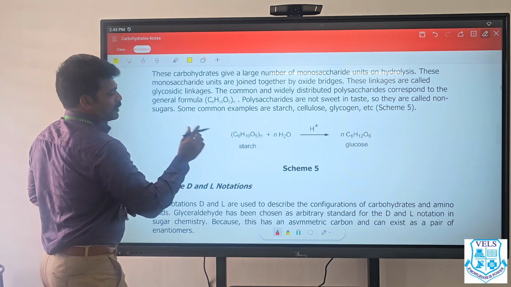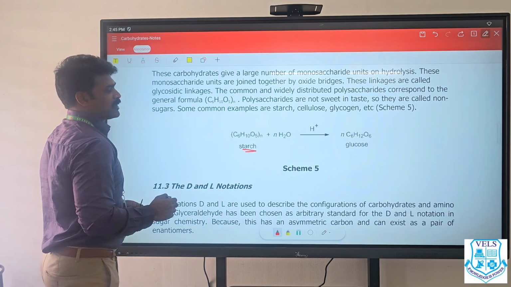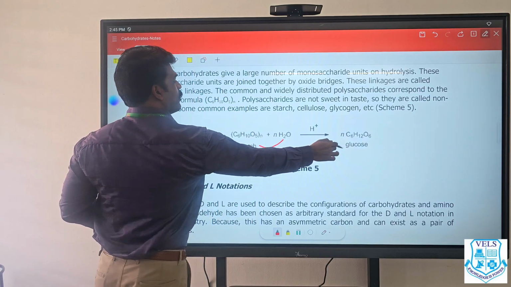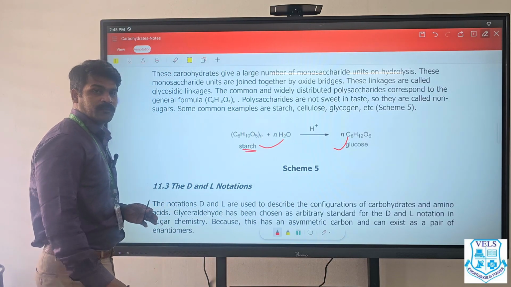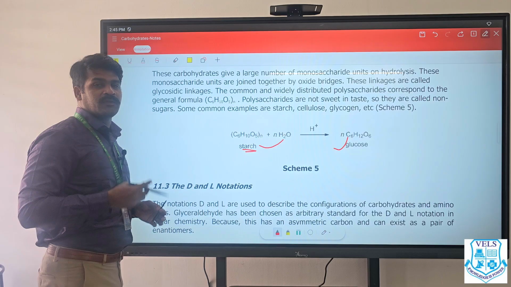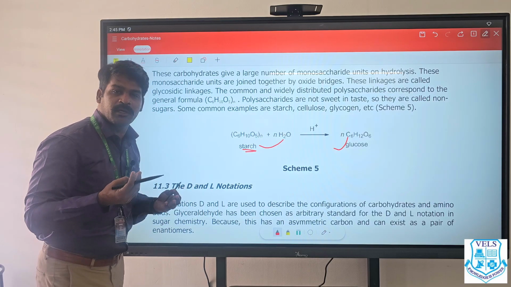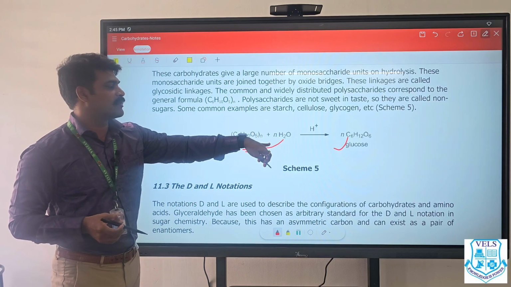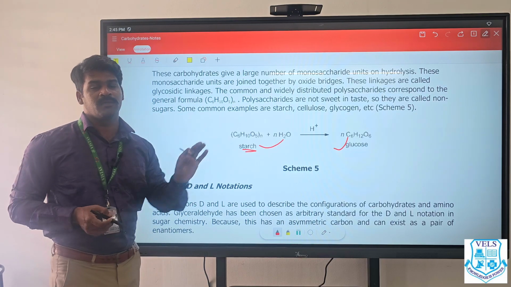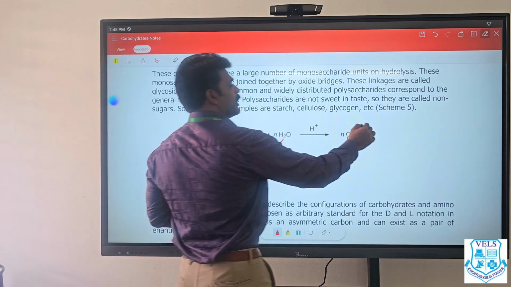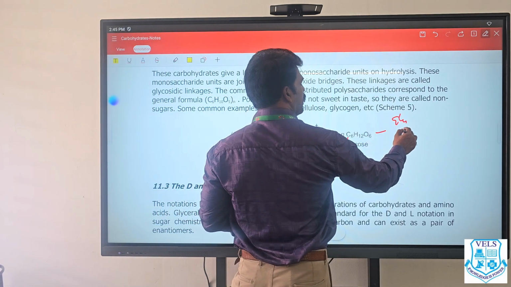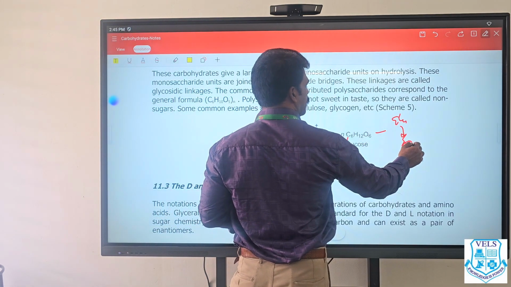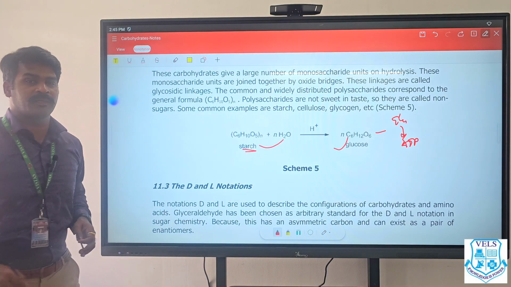Now here polysaccharide is starch. Starch when hydrolyzed will give more number of glucose molecules. Correct. From that only we are getting energy. When we are eating corn, potato, wheat, rice, we get starch. When starch is broken down inside our stomach, hydrolysis, it will lead to glucose. Glucose will go into glycolysis pathway and will generate ATP. You remember that? ATP. Correct.